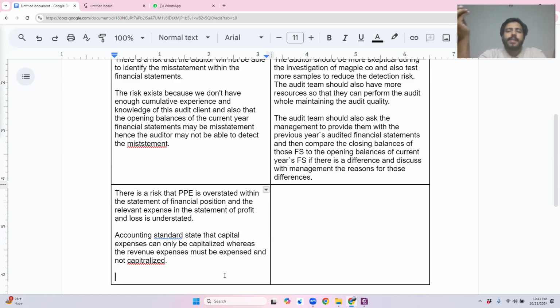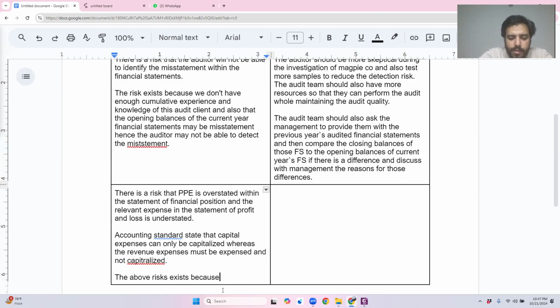I thought that the $750,000 that the company has spent on refurbishment may include some or all of it might be revenue expense. It might be repairs and maintenance done on the stores. So it should have been expensed out, whereas the management may have capitalized this expense. So this is why the risk exists. I just need to explain it in my own words.